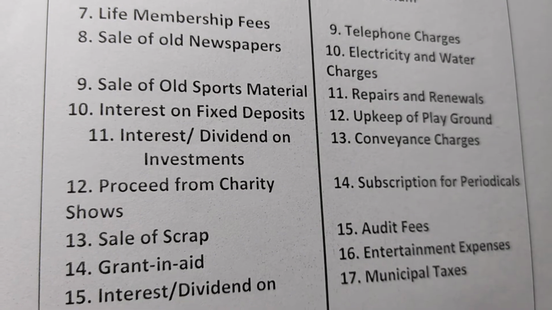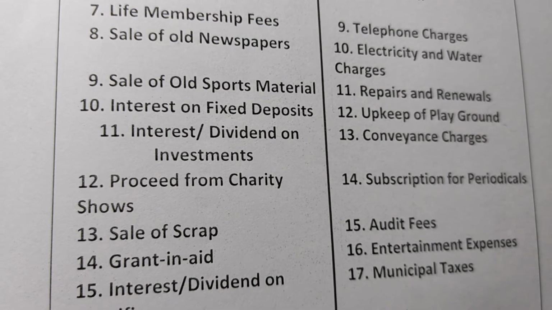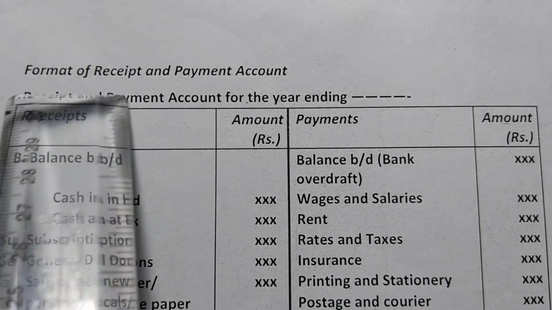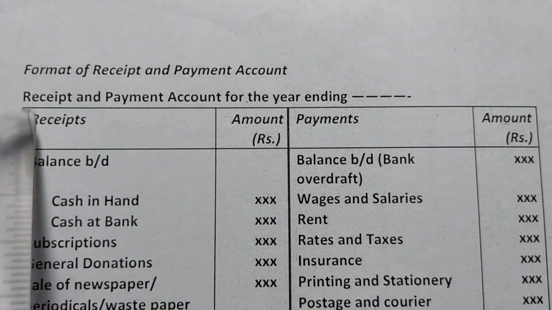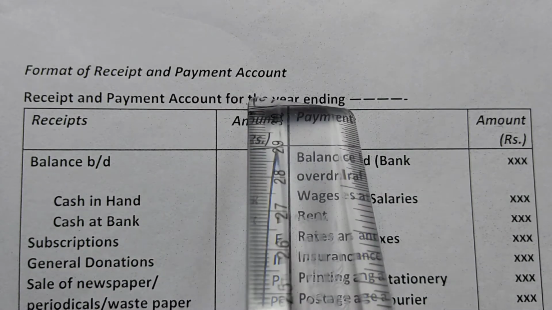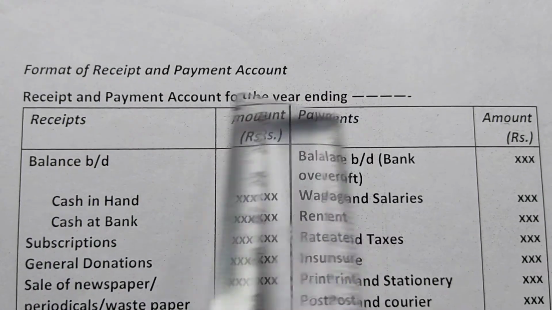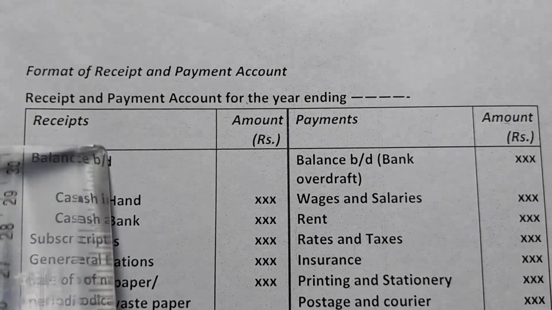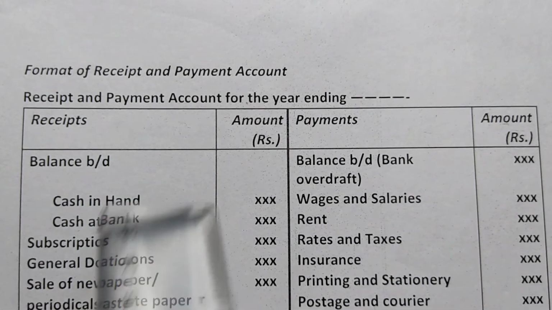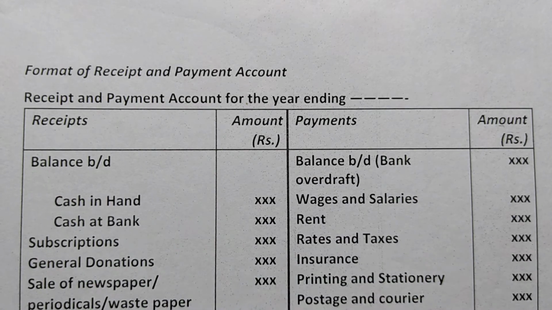Okay, now let's prepare the receipt and payment account. Before preparing it, let's see the format. First we write the heading, receipt and payment account for the year ending, then debit and credit. It is a real account, so all the receipts will be debited and all the payments will be credited.